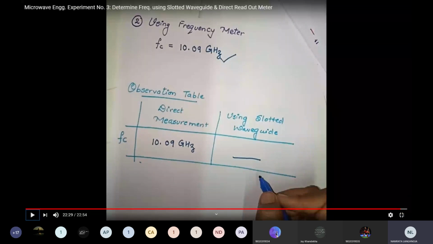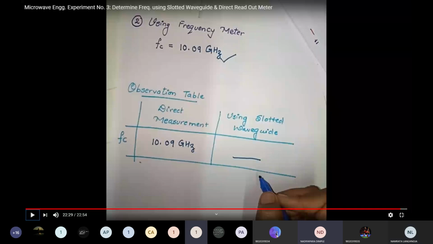What is your answer? You have to give me your answer. Calculate it right now. 9.87. 9.76. 9.7 gigahertz. Okay, one answer I got 9.7 gigahertz. What about others? 9.9. 9.7 gigahertz. 9.2 gigahertz.